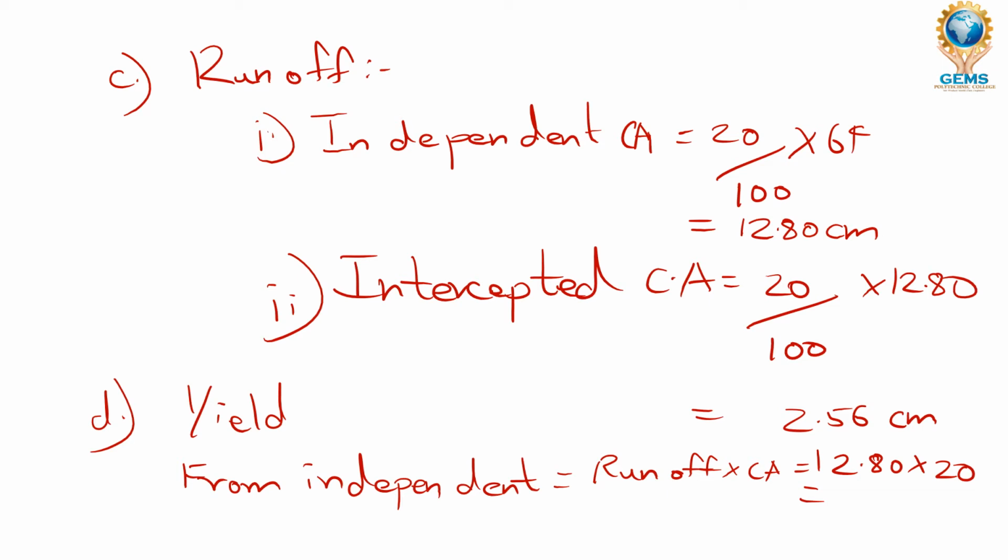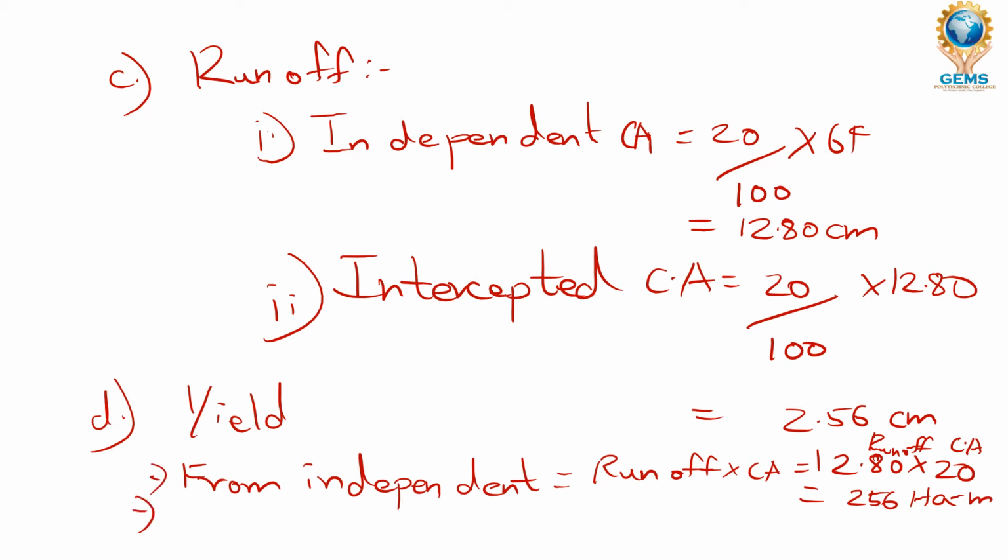The catchment area which is given in the problem itself, this is runoff from the independent catchment, and this 20 is our catchment area. That is already given in the problem itself. So by multiplying this we can get the independent yield, which is 256 hectare per meter. Then we have found out for independent.